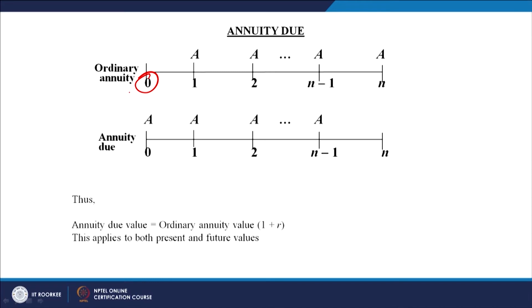So, when any investment is made in the market, it is made in the 0 period, it operates in the market for the next 1 year, 12 months, and then at the end of the year we get something back in the form of cash inflows. So, in the ordinary annuity, we assume the cash inflow will come at the end of the year. But in the annuity due, both the cash inflow and outflow are occurring at the beginning of the year, which is called the annuity due. Here the cash outflow is going in the 0 period, and in the same period the cash inflow is coming.